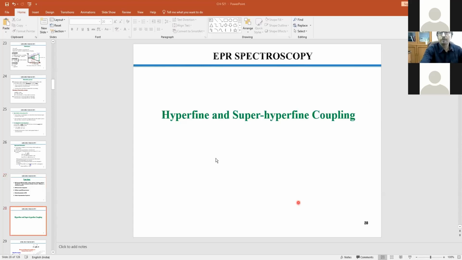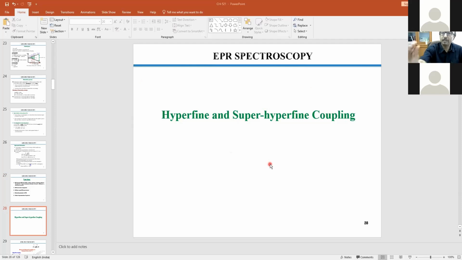So now, since I said that resolution is very important, once I talk about resolution, why it is important: you can get one line spectrum, which is basically a stupid kind of thing. So you will be getting only the information that the molecule is EPR active, but nothing more than that. So the resolution with respect to hyperfine and super hyperfine.